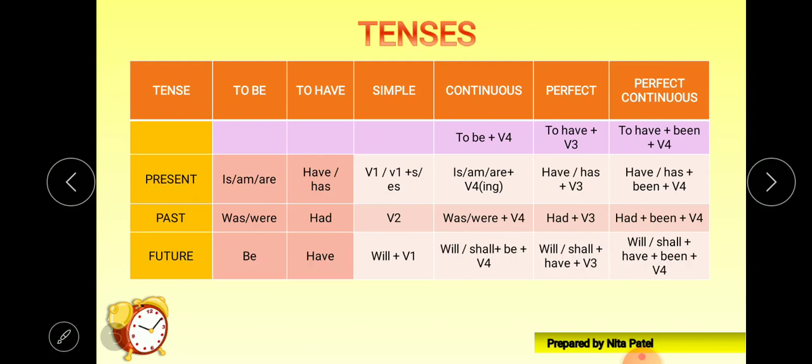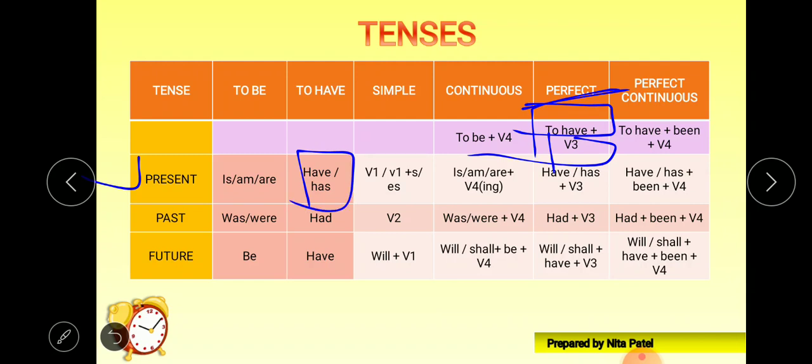Okay, next, perfect tense. In perfect, we require the to have form and the V3 form. Without V3, no perfect tense would be there. So we require these two things, the to have form and the V3 form. Now if we are talking about present perfect tense, the to have form is have, has. So we'll put have, has, and after it V3 is necessary.